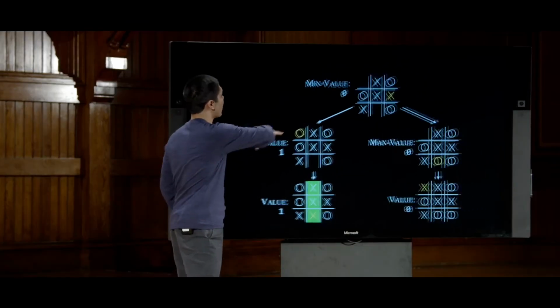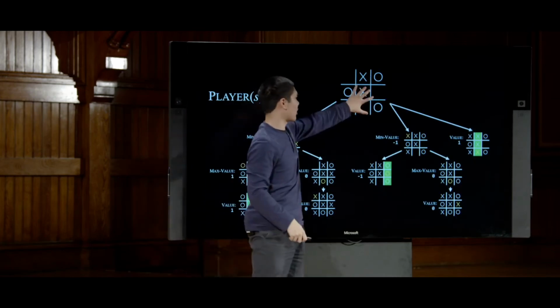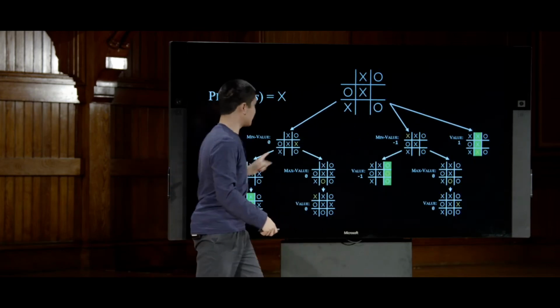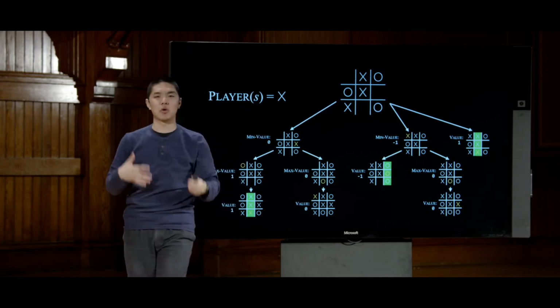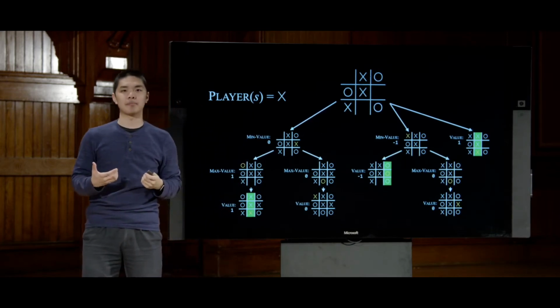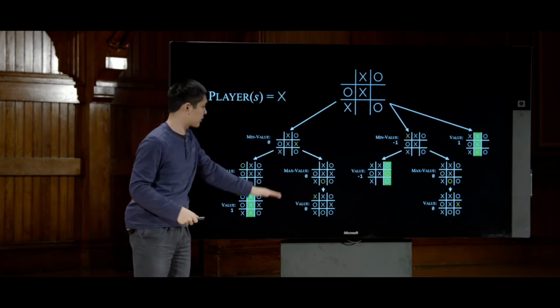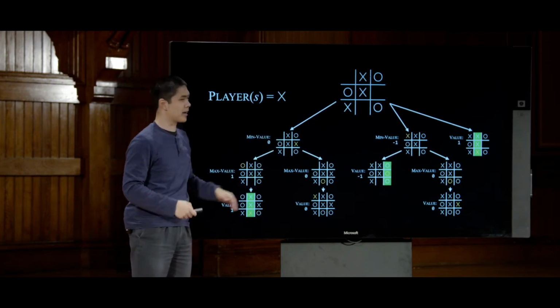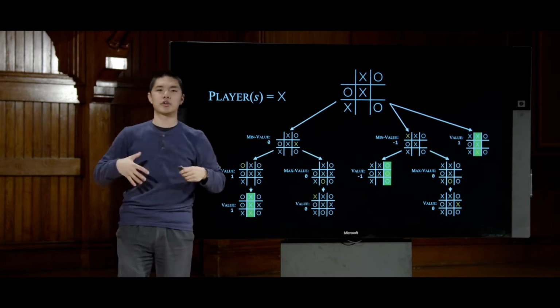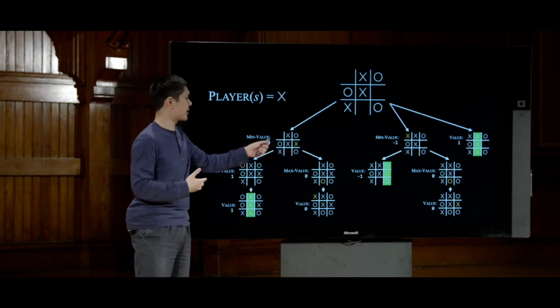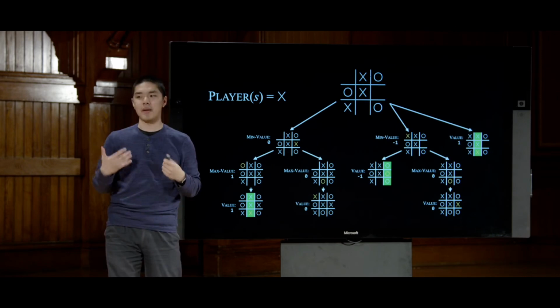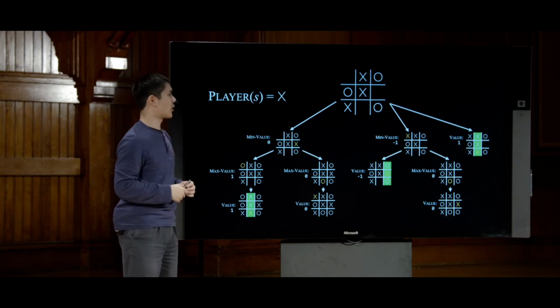This might be part of some larger tree where X is trying to make a move in this situation and needs to pick between 3 different options in order to make a decision about what to happen. And the further and further away we are from the end of the game, the deeper this tree has to go, because every level in this tree is going to correspond to one move or action that I take, one move or action that my opponent takes in order to decide what happens.